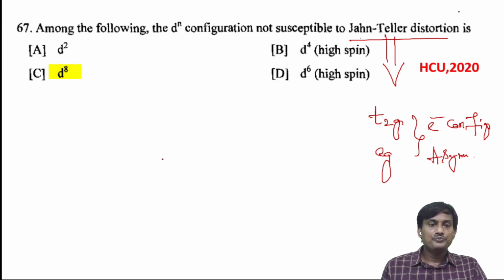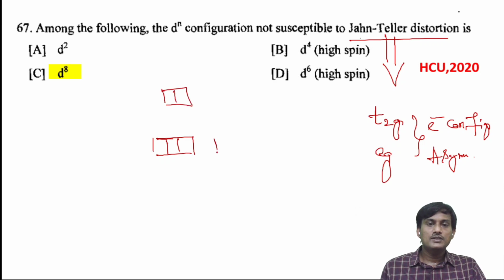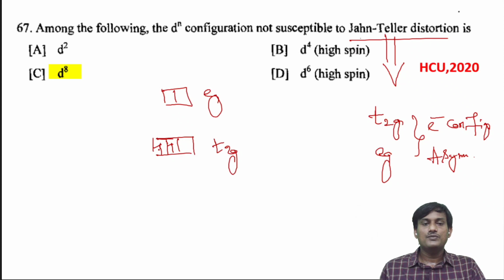Let's take d2. In d2, this is the distribution of electrons. This one is t2g and this one is eg. I am taking octahedral complexes. This is the splitting. Two electrons can be filled. Here in t2g, there is an asymmetric distribution of electrons: 1, 1, and here 0, so asymmetric. This one exhibits the Jahn-Teller effect.